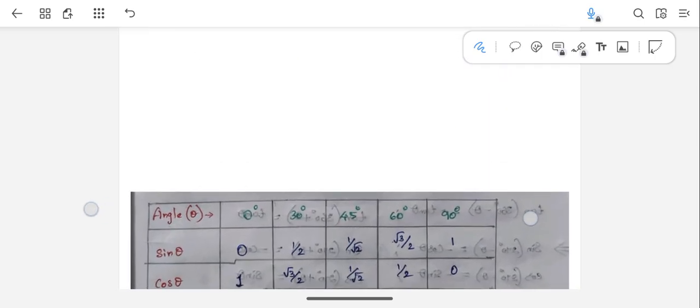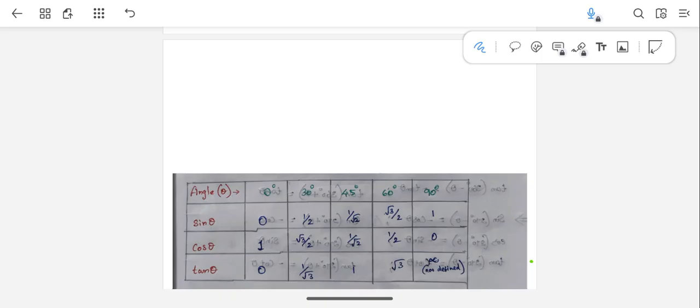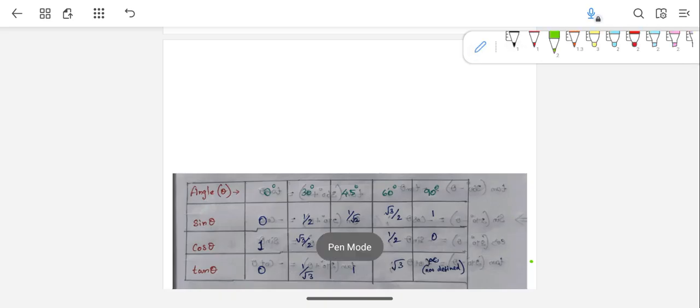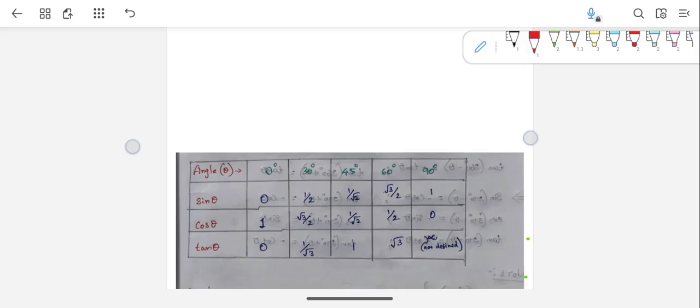Actually, there is a trick to remember this, and I will tell that quickly. What does that mean? You just remember these standard angles first.